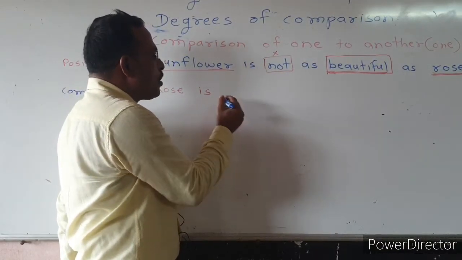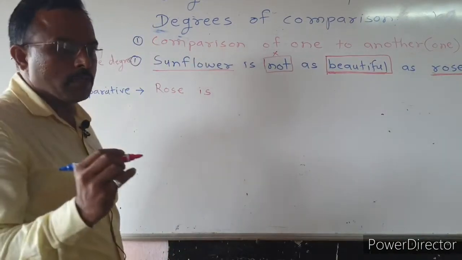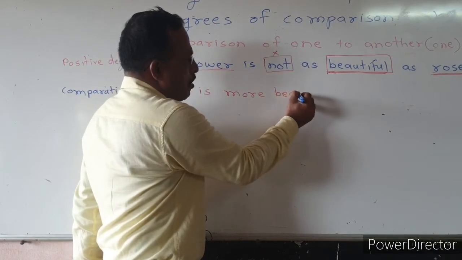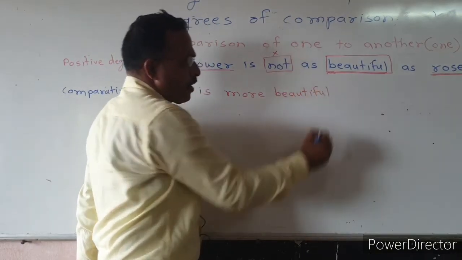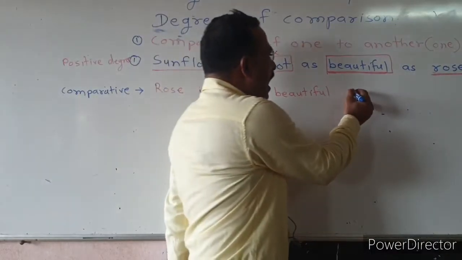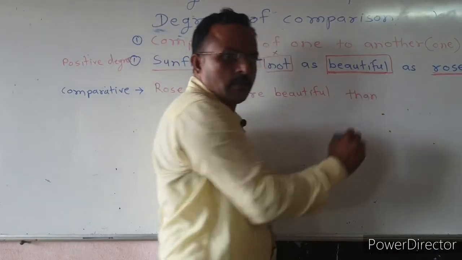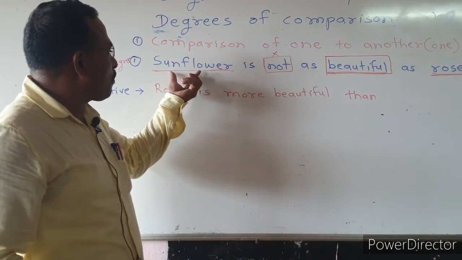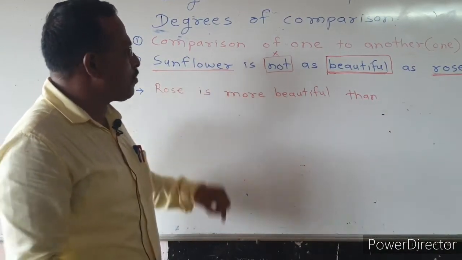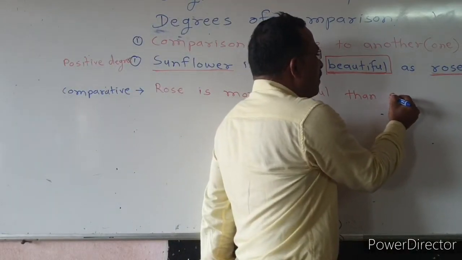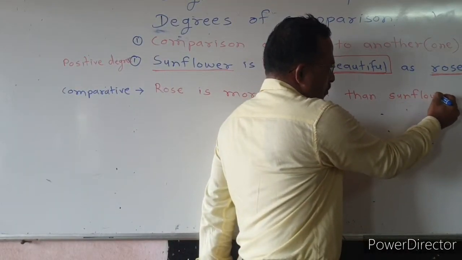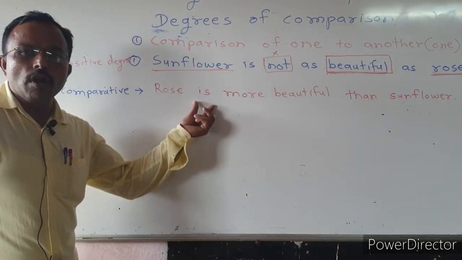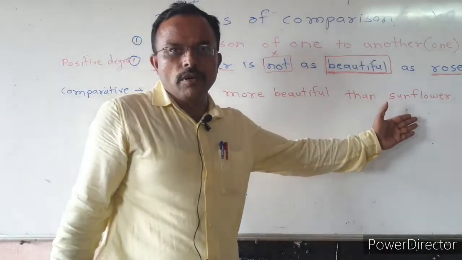Then we use beautiful in its comparative form, means more beautiful. Then we use than for comparison, and the first part of the sentence, sunflower, is put at the last. So our sentence is like that: rose is more beautiful than sunflower.